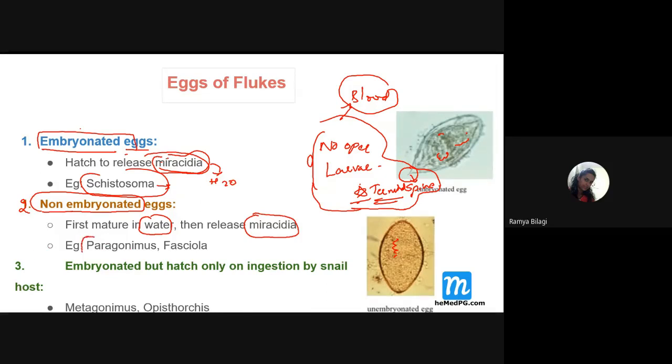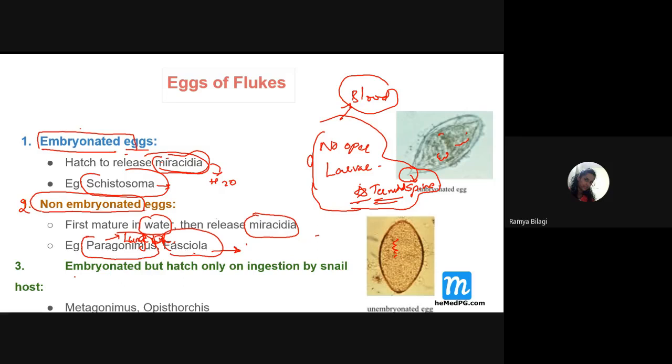Paragonimus. So Paragonimus, it is what, students? It is a lung fluke. Remember this. Lung fluke. Paragonimus westermani, it is a lung fluke. So, and Fasciola. So these are all the examples of what? These are all the examples of